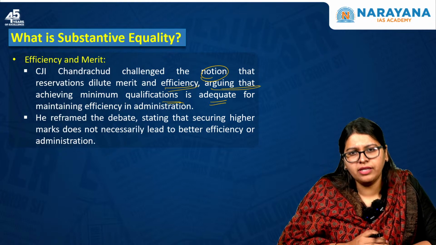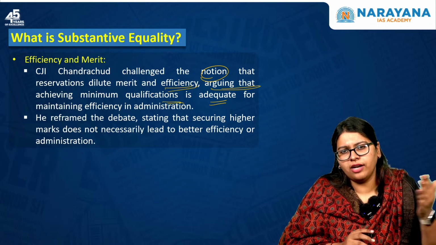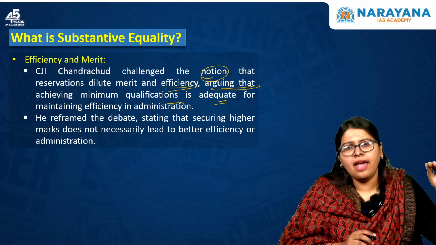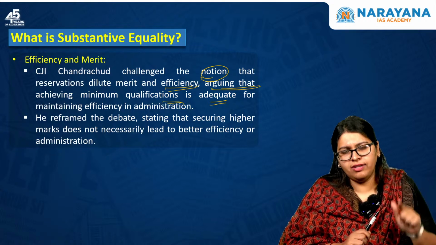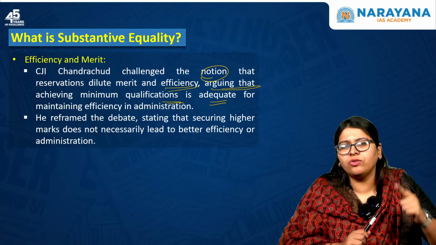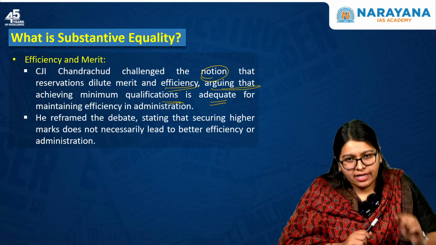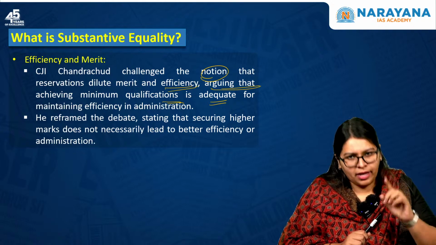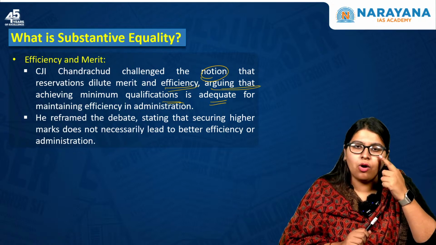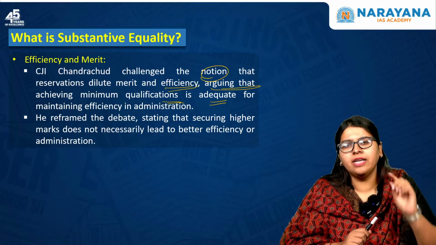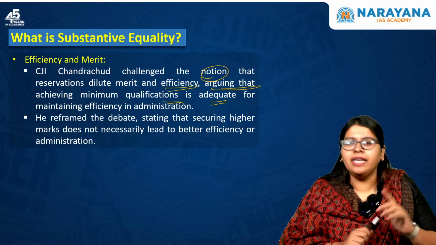This does not mean that you need to be a topper and score 100 out of 100 to maintain efficiency in administration. Even if a candidate qualifies through reservation by satisfying the criteria set by the government, they can also establish an equivalent efficiency in administration.